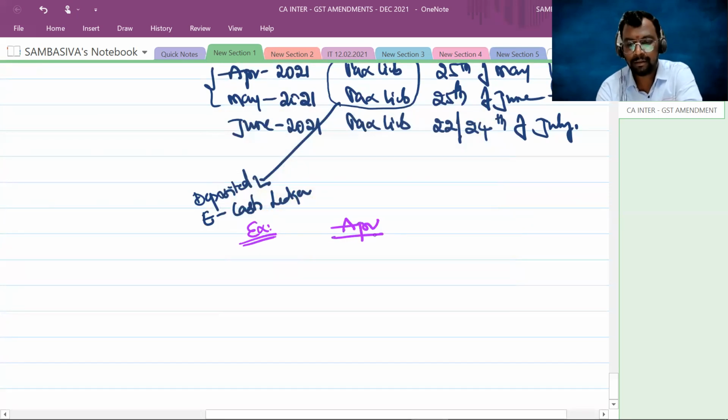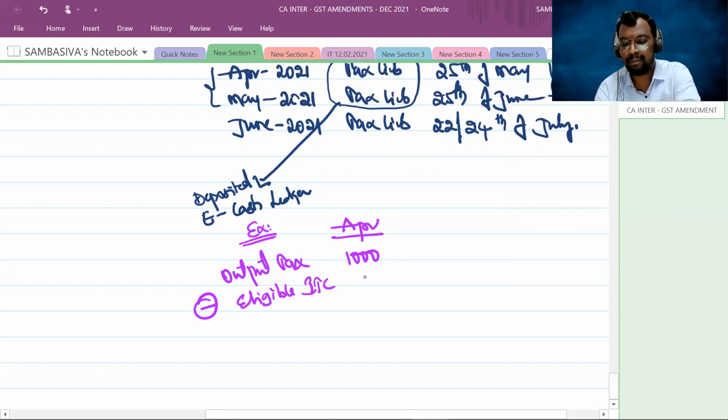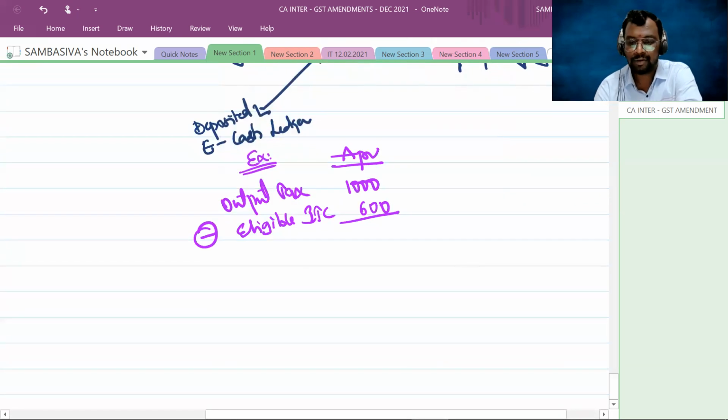April month, your output tax liability, let us assume you got 1,000 rupees, and you have an eligible input tax credit of 600. So the net tax liability is 400.